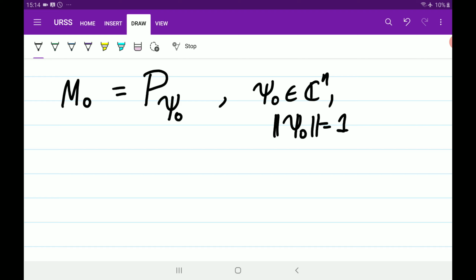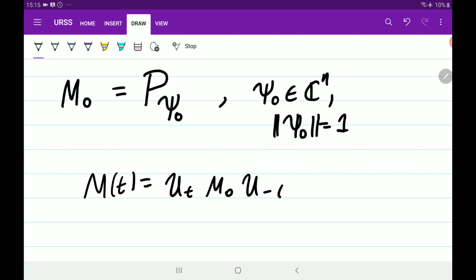Okay. So suppose that M0 is a pure state. Let M of t be defined as U t M0 U minus t.